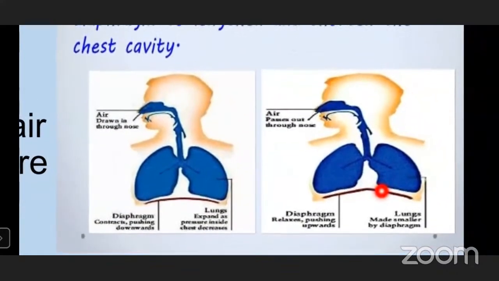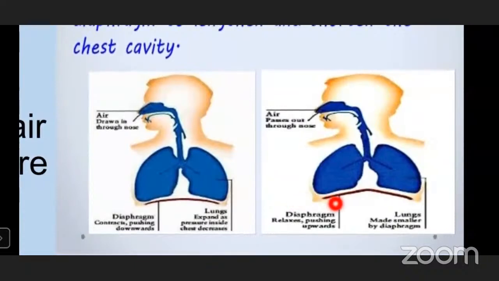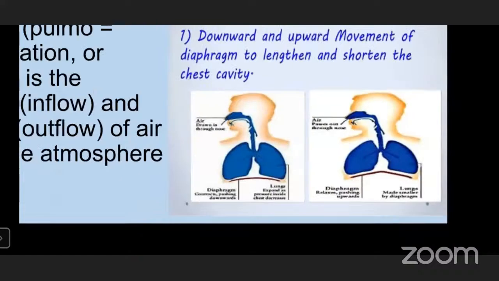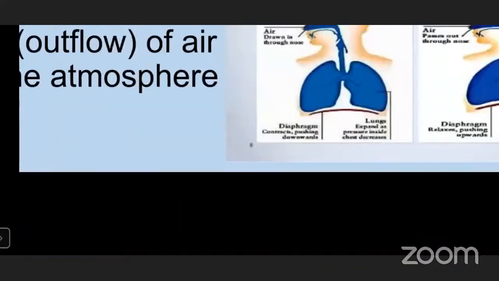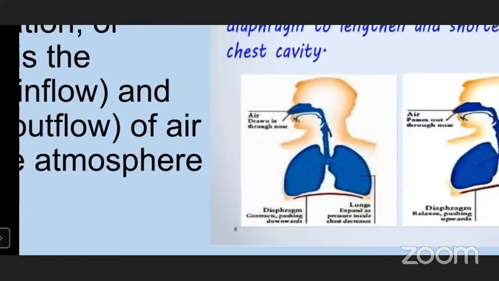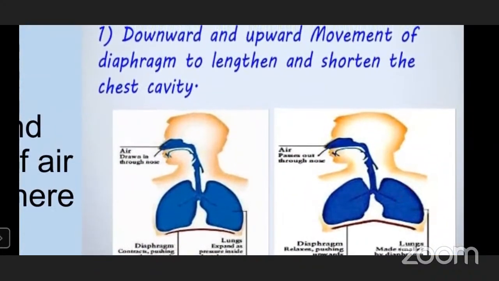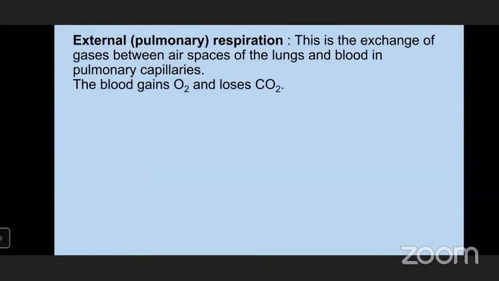And here in the exhalation process, the diaphragm relaxes. So when the diaphragm relaxes, it comes back to its normal position, and the thoracic cavity will decrease. The size of the thoracic cavity will decrease, and the size of the lungs will decrease, and pressure in the lungs increases, so the air goes out. So here the lungs are expanding in inhalation, and in the exhalation process, the lungs are contracting. So this is the pulmonary ventilation process.